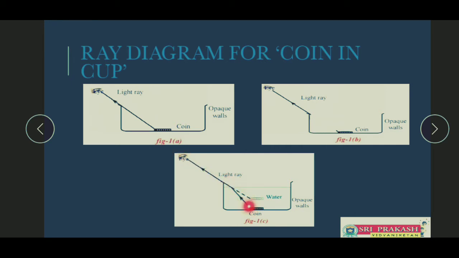So here we need to learn that light rays deviate as they travel from one optical medium to another optical medium. Here the first optical medium is water and the second optical medium is air. As it travels from water to air, it bends, hence the observer can get the view.